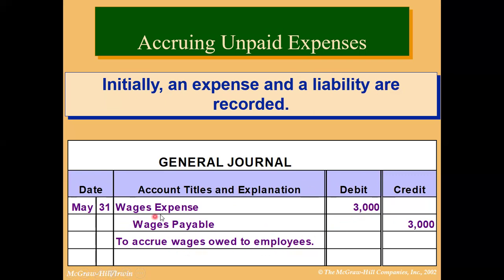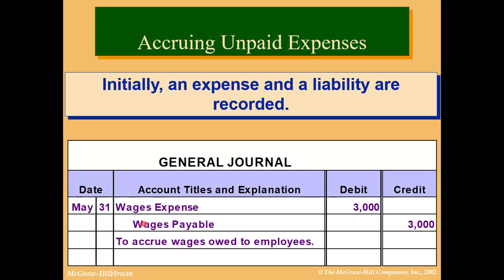We have recorded it as an expense for the month of May, but we have not credited cash because cash is not being paid here. This is wages payable, a liability. So this would be the entry on 31st of May.